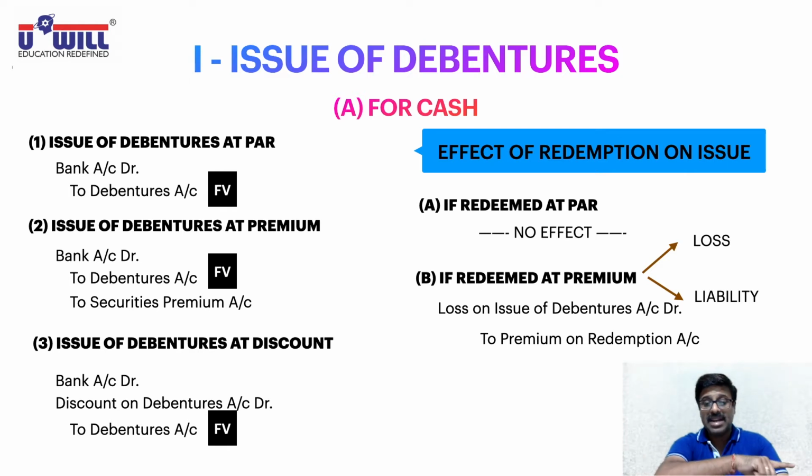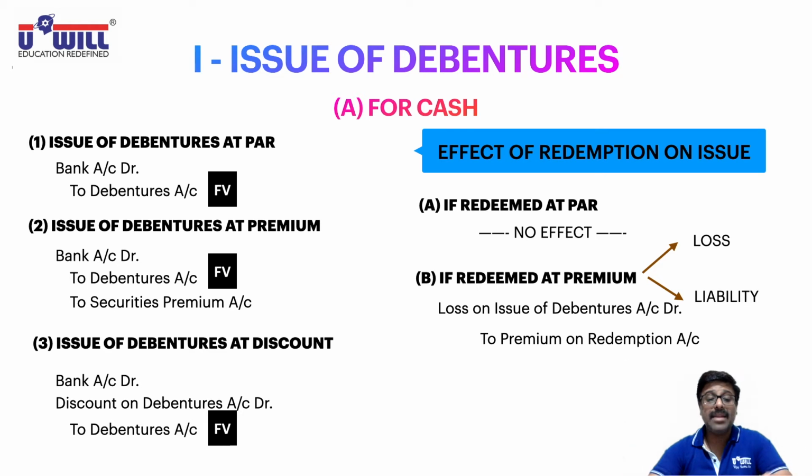Issued at par on the left side, redeemed at par on the right side. Second, issued at premium on the left side, redeemed at par on the right side. Third, issued at discount on the left side, redeemed at par on the right side. Now the fourth situation: issue of debentures at par on the left side, redeemed at premium on the right side.